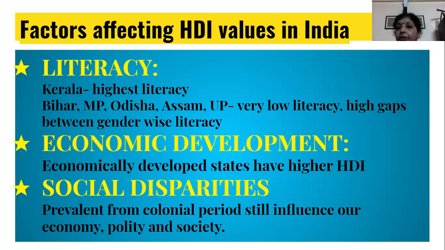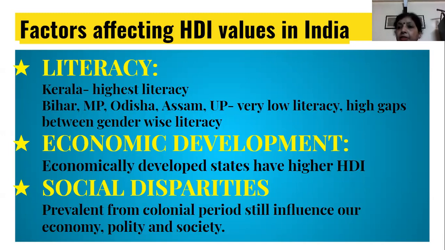The second important reason could be economic development. When we see the data, the states which are economically developed like Punjab, Haryana, Maharashtra, Gujarat have higher values in HDI, while the states whose economic development is not so high, like Bihar, UP, Orissa, Chhattisgarh, have lower values of HDI. So because economic attainment, or economic development, is not better in these states.